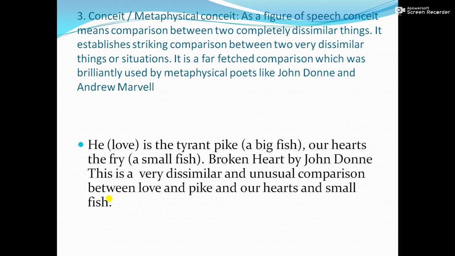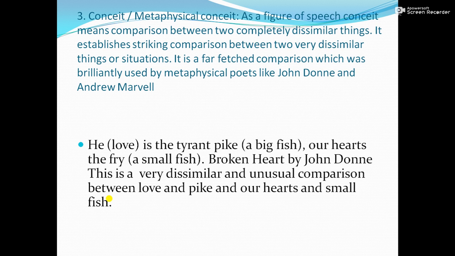The next figure of speech is conceit or metaphysical conceit, because metaphysical poets in the 17th century used to have ample use of this particular figure of speech. It is a figure of speech which compares between two objects.